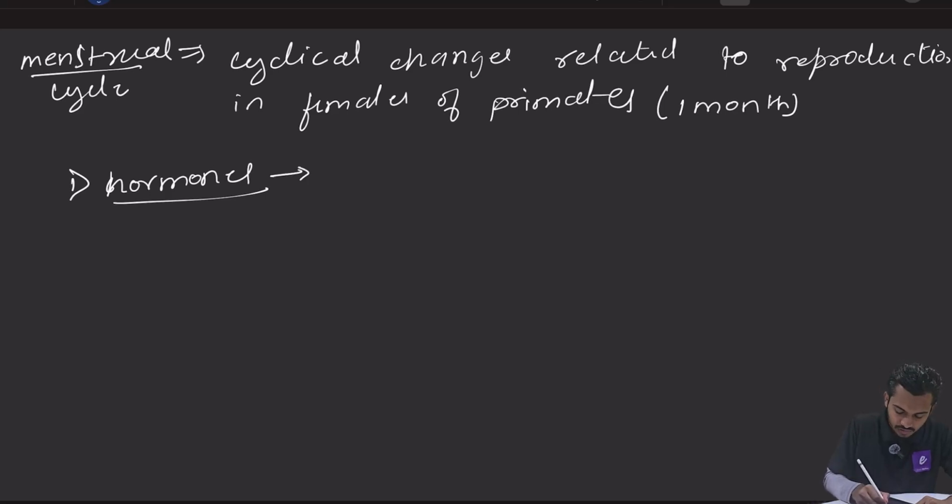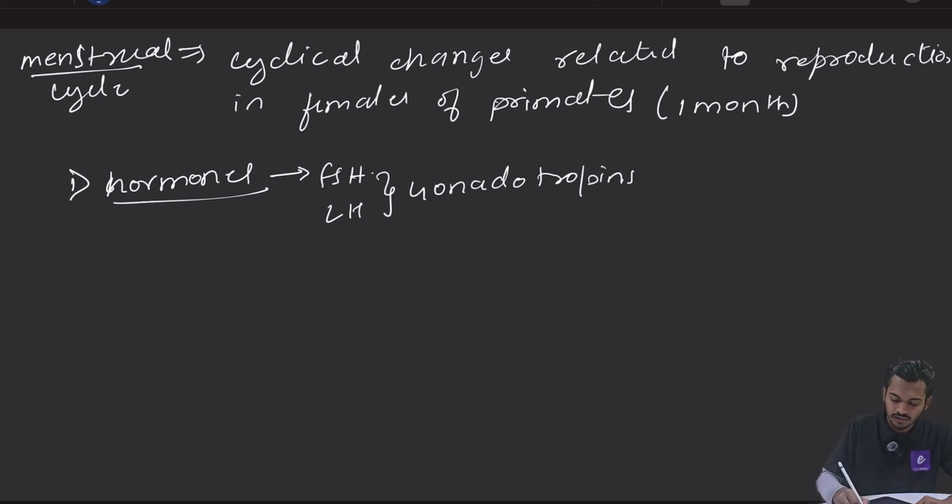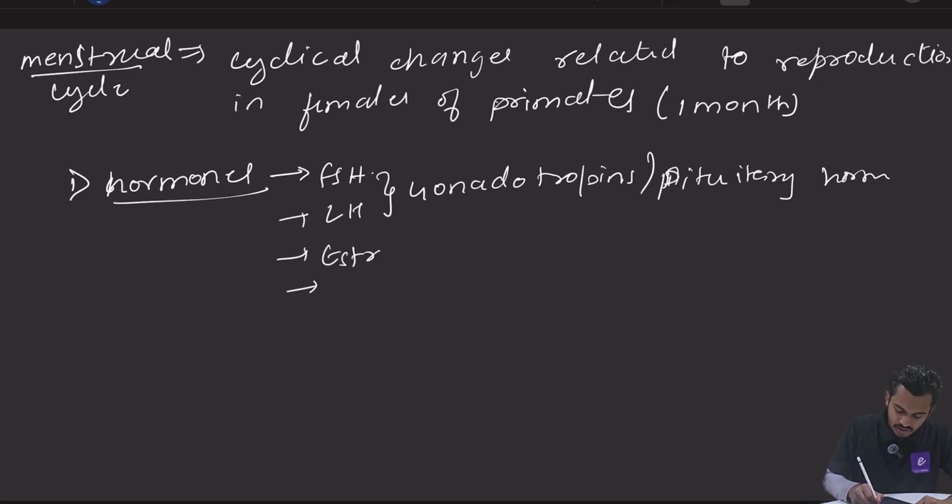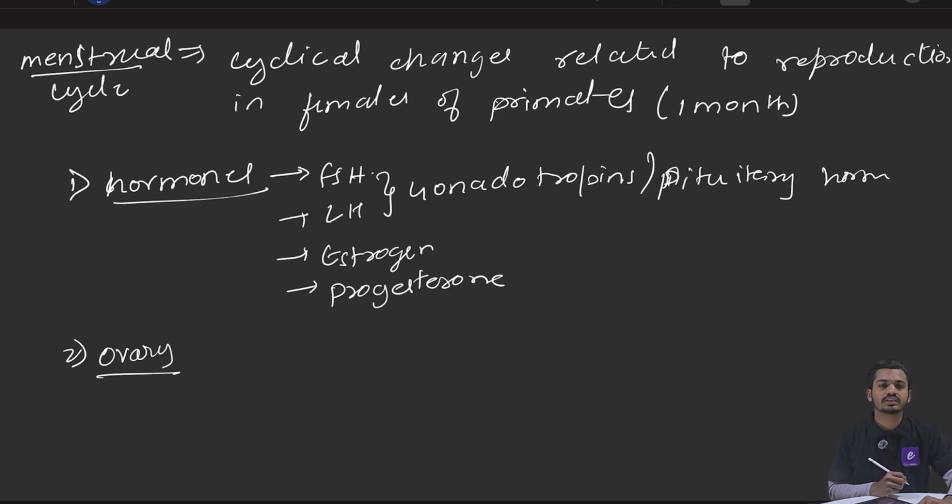We know these cyclical changes will happen in FSH, LH. ये दोनों को मिलाकर हम कहते हैं गोनाडोट्रोपिन्स, right? Gonadotropins, and they are released from pituitary gland. So these are also called as pituitary hormones, right? Then the cyclical changes will happen in estrogen. Then the cyclical changes will happen in progesterone. कैसे होता है मैं आपको समझाऊंगा, पहले आप देखिए कहां कहां पर cyclical changes होते हैं. Then the cyclical changes will happen in ovary.